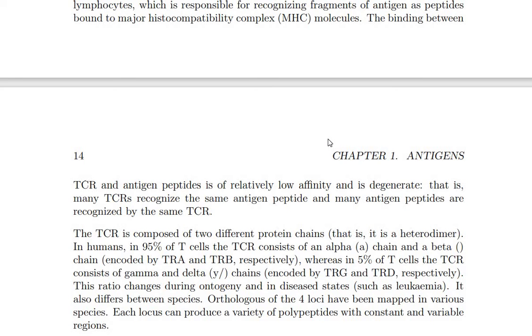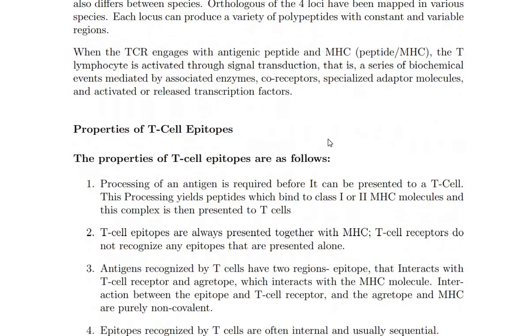They bond with the T cell receptors. They recognize the T cell epitopes. Okay. So after that, the properties of the T cell epitopes, combined with the MHC1 molecules and MHC2 molecules bound with the T cells. The identity of the T cell epitopes. Okay. So epitopes are always presented together with MHC molecules.